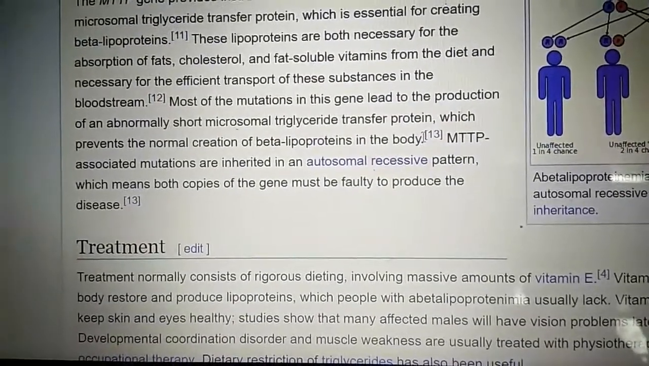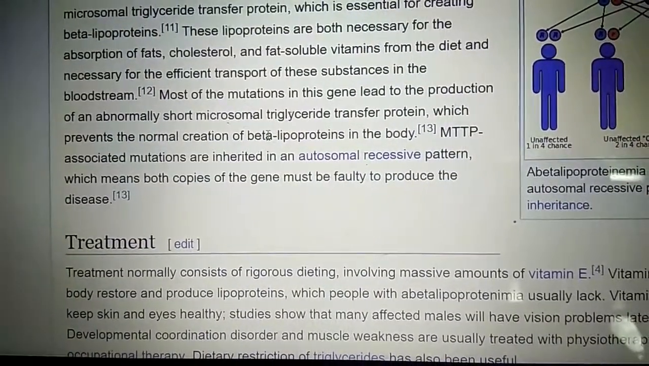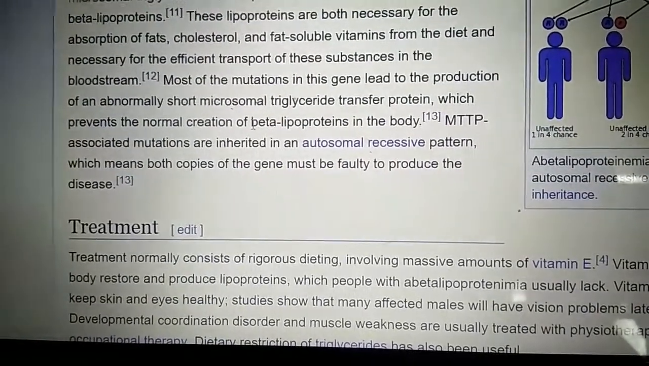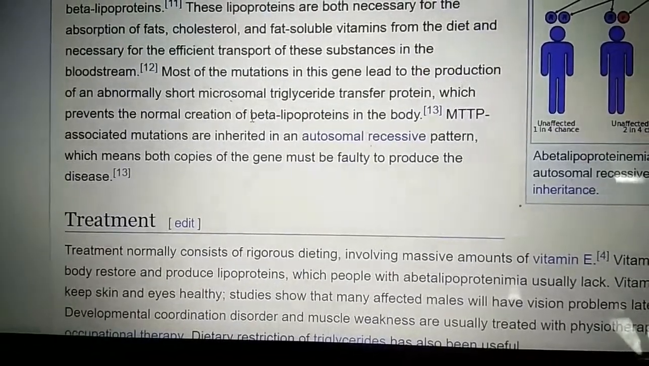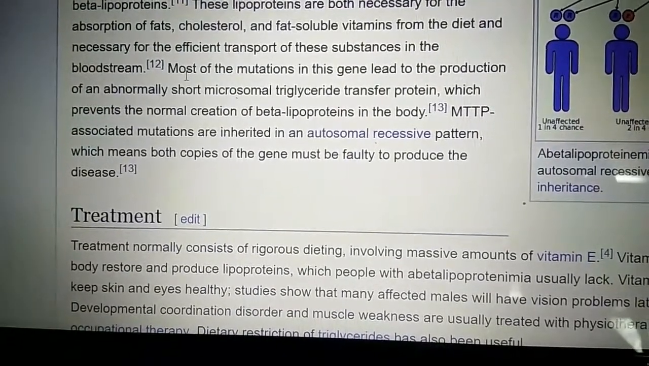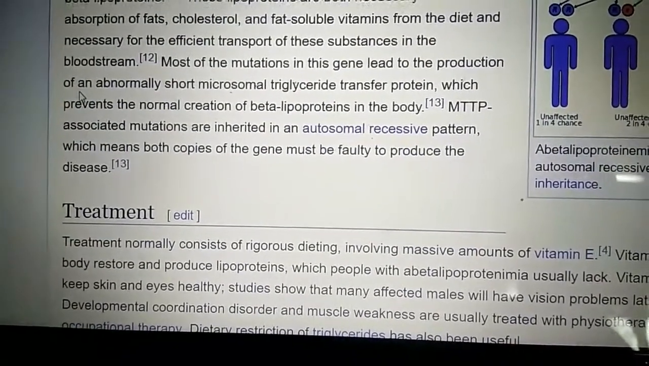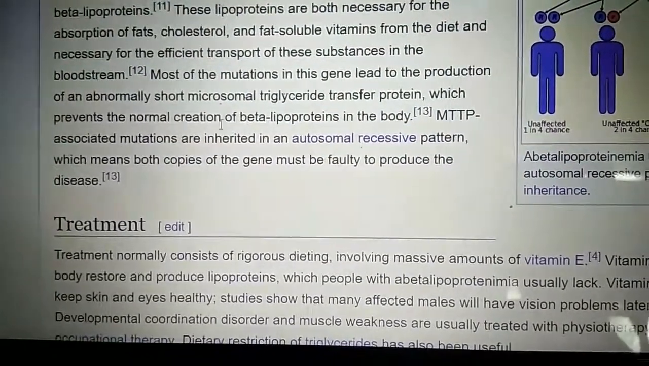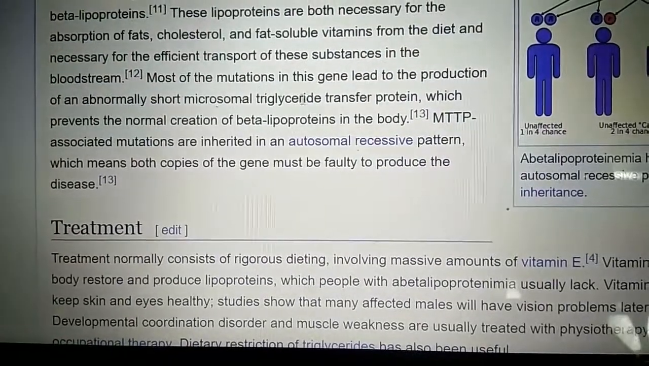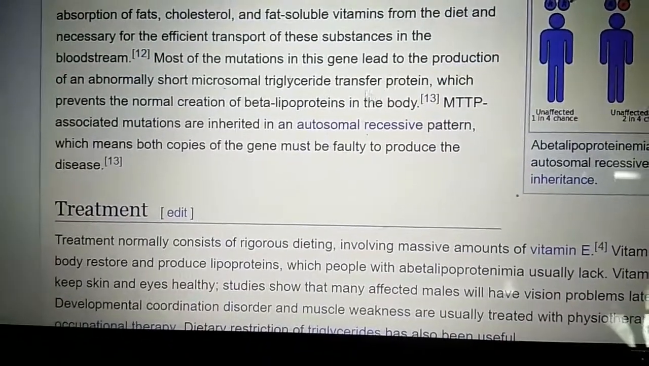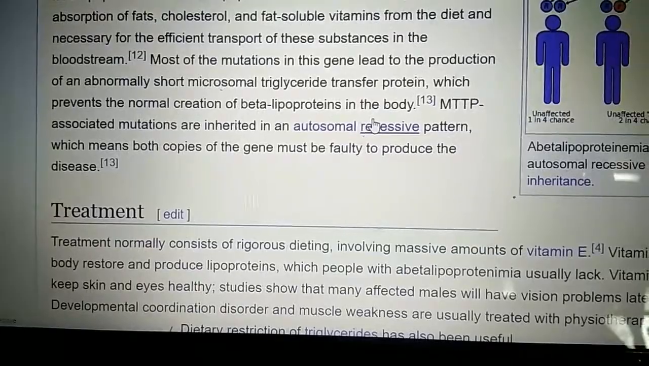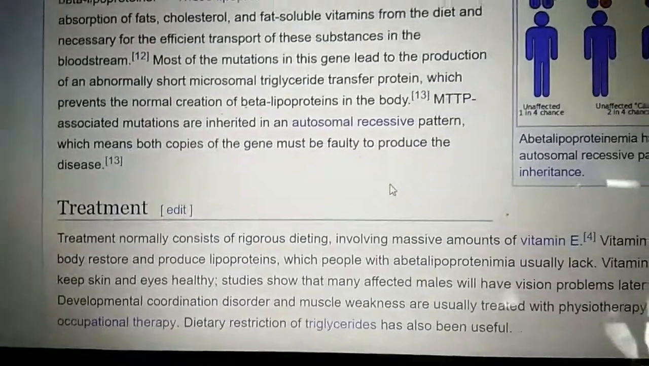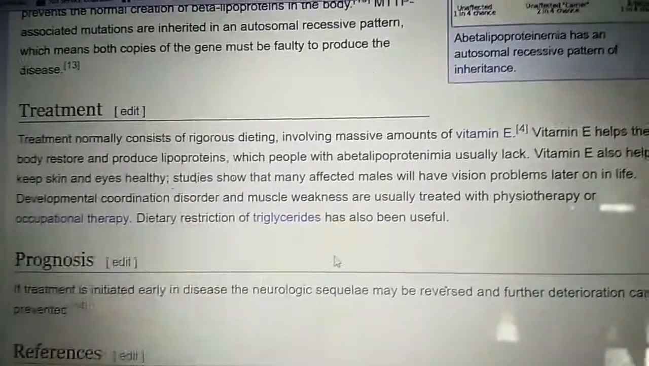Most of the mutations in this gene lead to production of abnormally short microsomal triglyceride transfer protein, which prevents the normal creation of beta lipoproteins in the body. Did you get this point? Most of the mutations lead to production of abnormally short microsomal triglyceride transfer protein, which prevents the normal creation of beta lipoproteins in the body. The MTTP associated mutations are inherited in an autosomal recessive pattern, which means both copies of the gene must be faulty to produce the disease. Now, how do we treat abetalipoproteinemia?